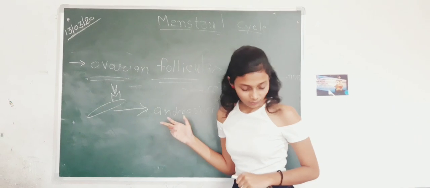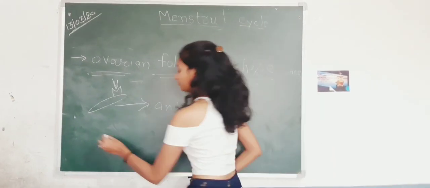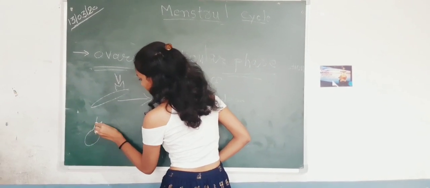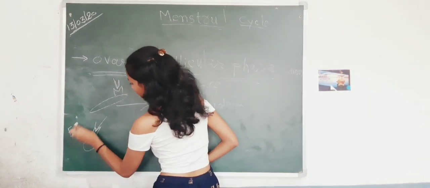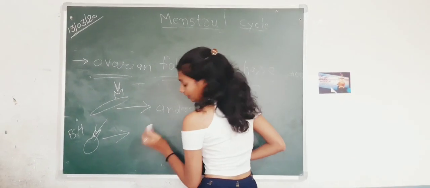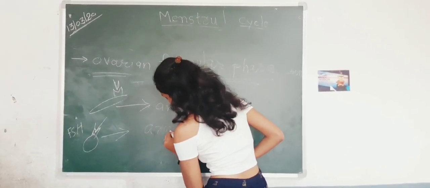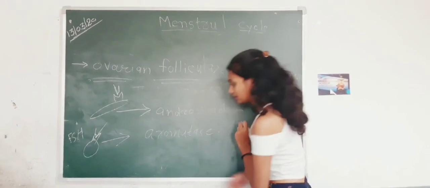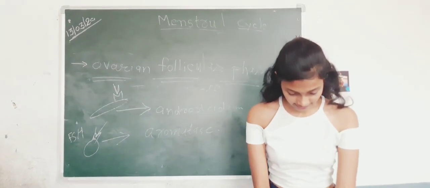Now, when the granulosa cell combines with FSH, it also releases something, and it is aromatase. You can remember it as aromatic, so it releases aromatase.